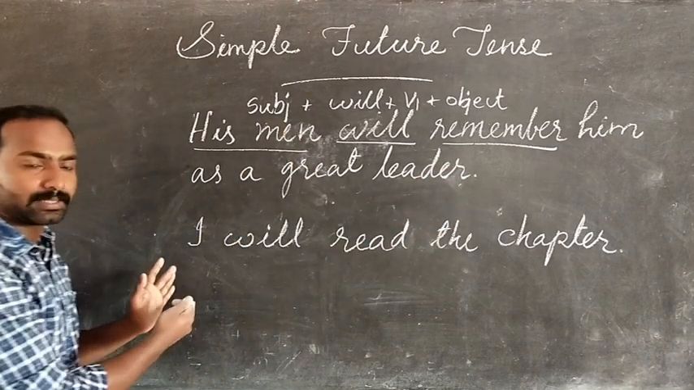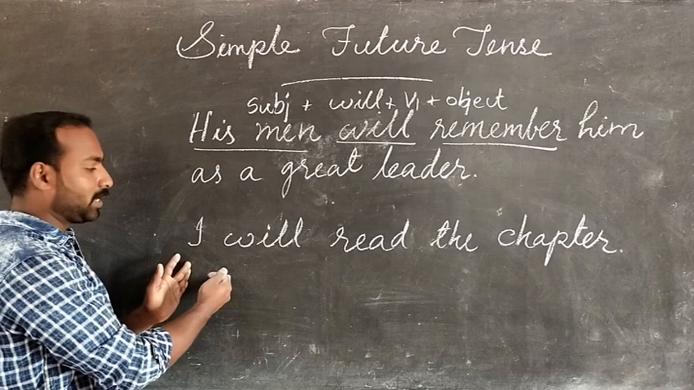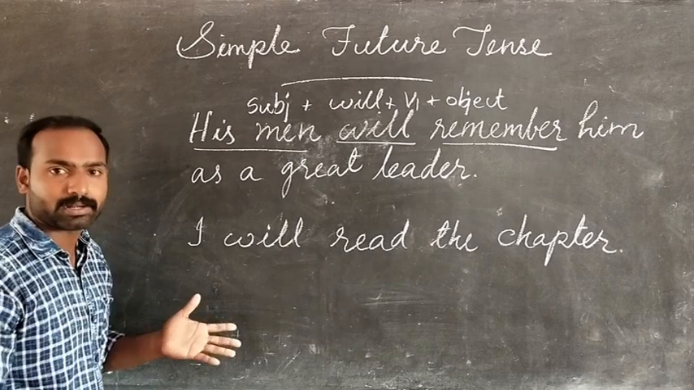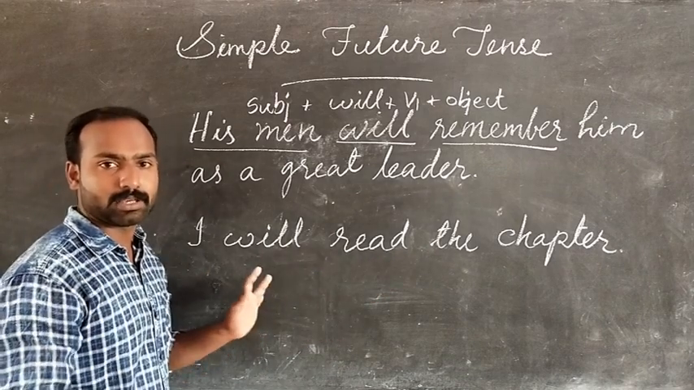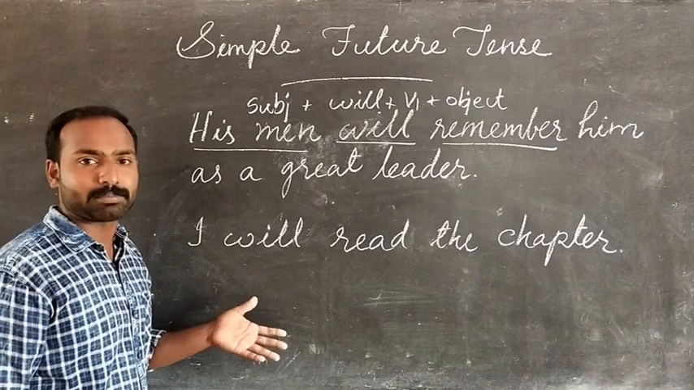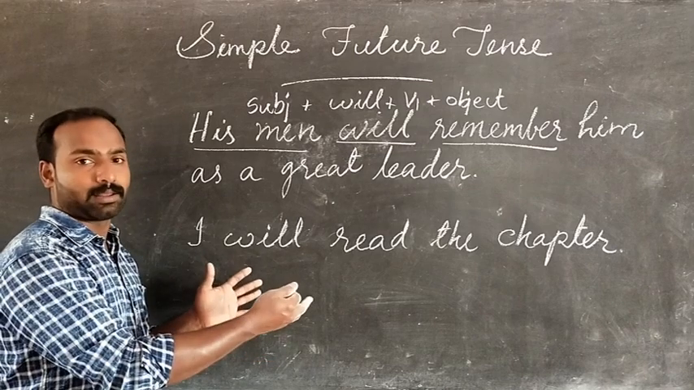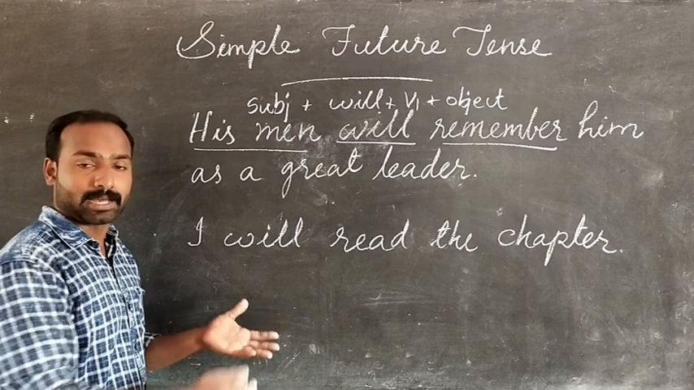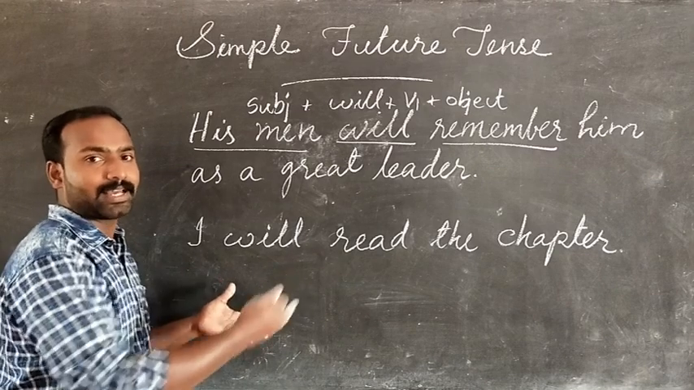Clear? So look at the second example. Very easy and familiar sentence. I will read the chapter. Sometimes you give excuses to your parents: I will read the chapter. You are not telling when and where. Clear? I will read the chapter.